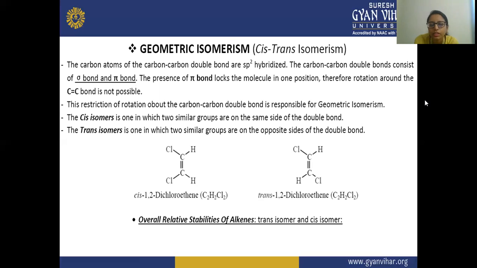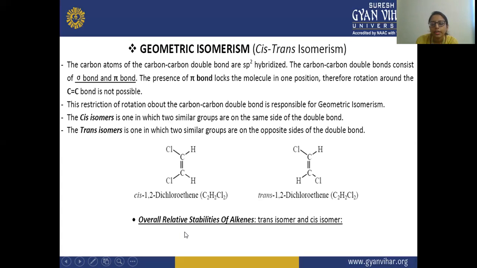And in case of trans, the groups that are attached to the carbon atoms are on the opposite side of the double bond. As you can see in this trans, the chloro groups are on the opposite side. So here, this is your trans. As you can see, the hydrogens are also on the opposite side. But in case of this cis, they are on the same side. The chlorines are on the same side, and the hydrogens are on the same side. So the cis isomer is one in which the two similar groups are on the same side of the double bond, and the trans is one in which two similar groups are on the opposite side of the double bond.